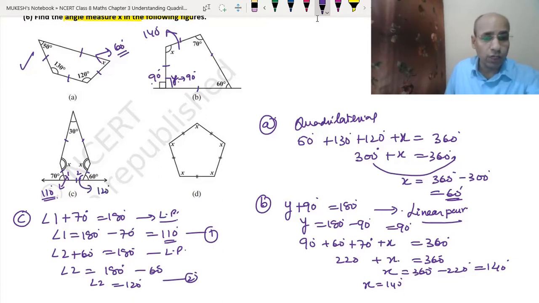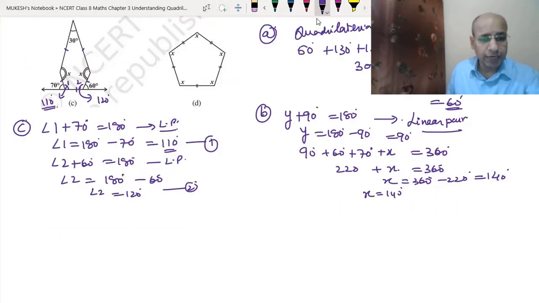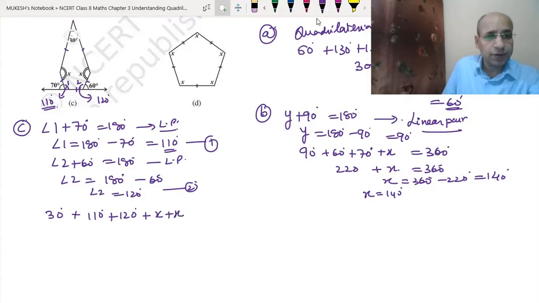Now we have found all the interior angles: 30, 1, 2 and x. Now we will add them. So that means 30 degree plus 110 degree plus 120 degree plus x plus x. That means we have taken angle 1 that we found here, 110 degree, and angle 2 that we found here, 120 degree.